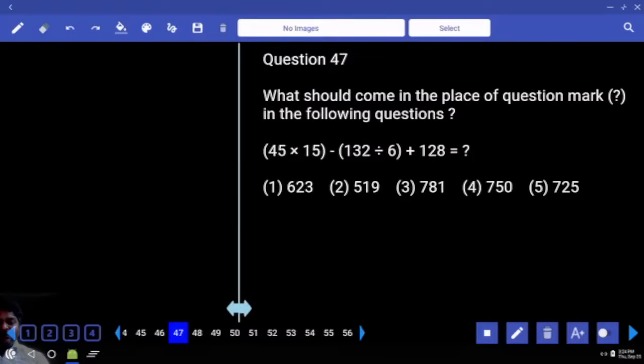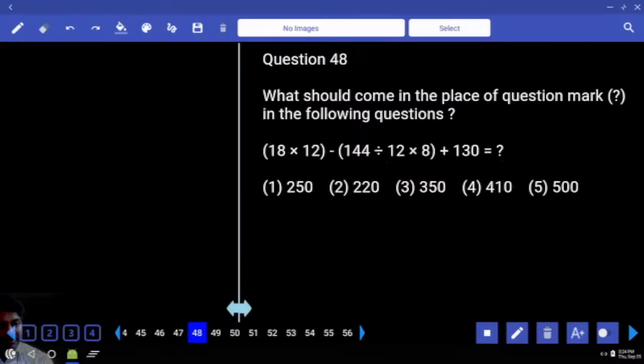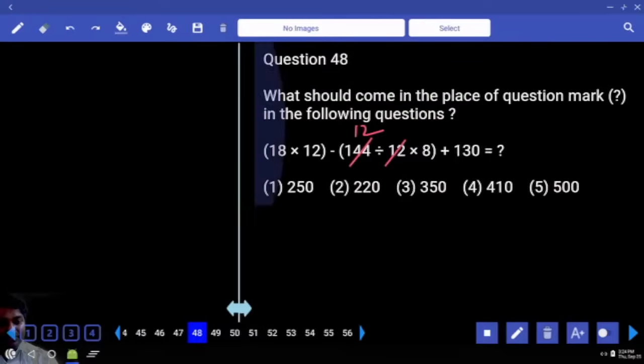Can we verify last digit verification? Look at options first. All are different. Come on. 6 22 times. Correct? This will end with 5 minus 2. 3 plus 8. Can we verify last digit? No. All are ending with 0. 12 times.